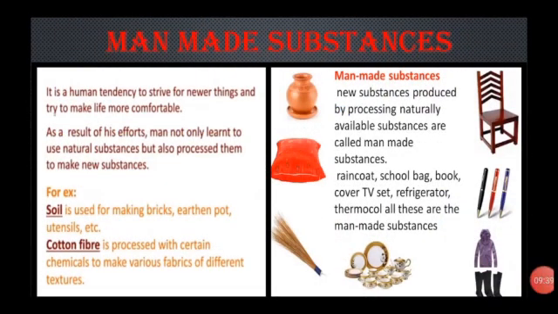Now, what are man-made substances? Naturally available substances are processed and from them new substances of human choice are made. These are called man-made substances. It is human nature to strive for newer things and to try to make life more comfortable. As a result of his efforts, man not only learned to use natural substances but also began to process them to make new substances.